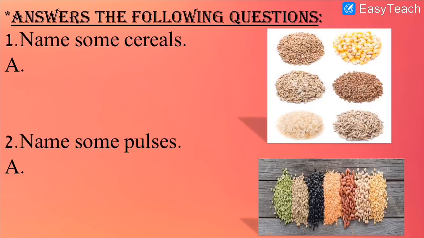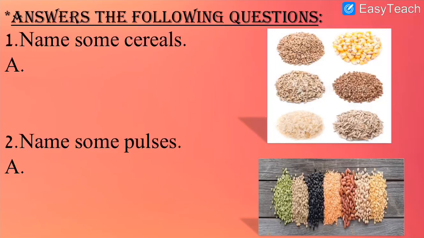Then next is answer the following questions. So what can you see over here? These are cereals. So what is the first question? Name some cereals. We have to give the names of some cereals that we have studied. We studied so many cereals in the chapter. Can you name any 2 cereals which are eaten by Indians the most? Yes, first one is rice. We eat rice a lot in India, and one more is wheat. We also eat chapati, etc. in India a lot. So rice and wheat are cereals.